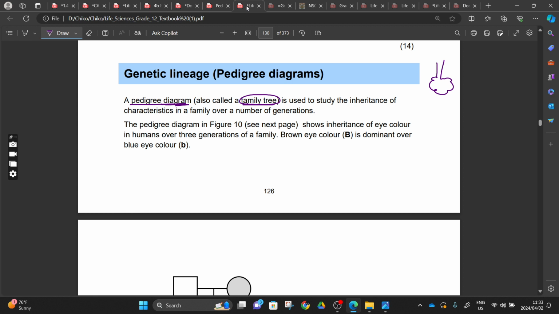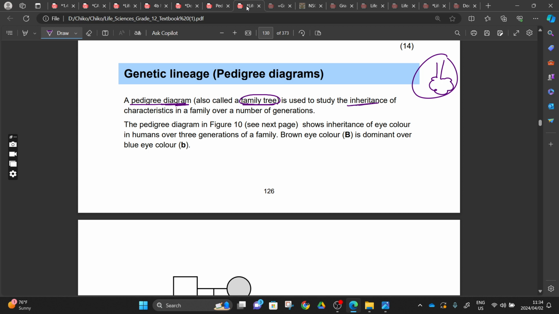You still remember this? Why we concluded that our family tree is upside down? Go back to my YouTube video and rewatch if you are not understanding this. Okay, it's fine. A pedigree diagram, also called a family tree, is used to study the inheritance of characteristics in a family over a number of generations.